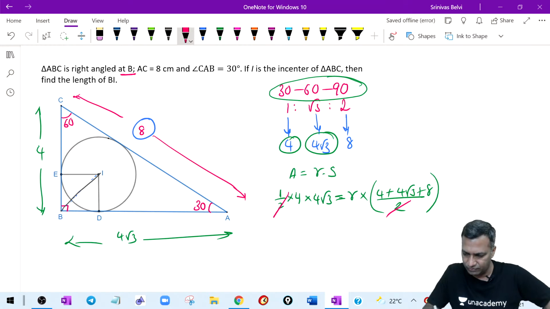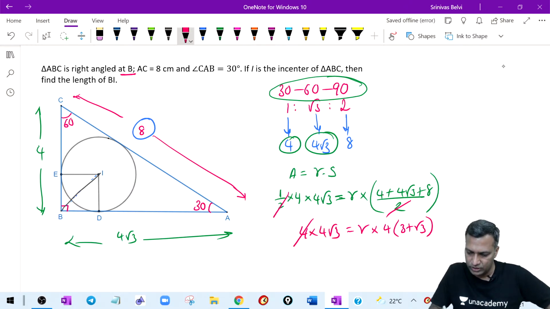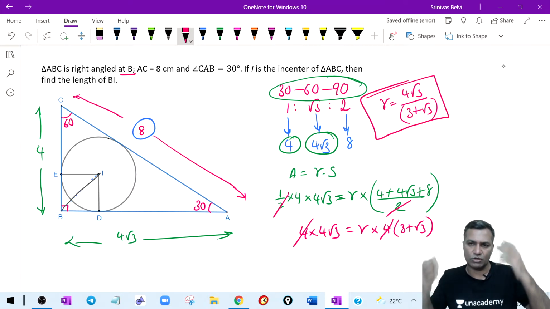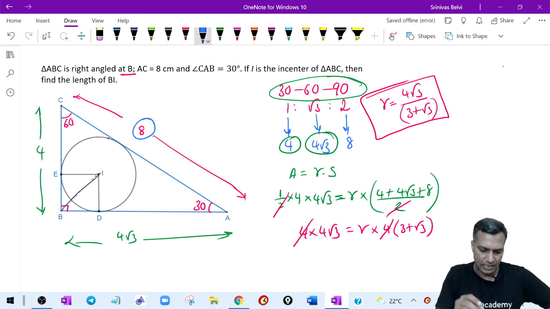Therefore, from here you can take up the 12 plus. You write this as r into 4 can be taken common, so 3 plus root 3 inside the bracket. Here you have 4 times 4 root 3. 4 and 4 cancel. And hence the inradius is nothing but 4 root 3 divided by 3 plus root 3. This is the inradius. You may wonder why on earth you are finding the inradius when the question is asking something else.